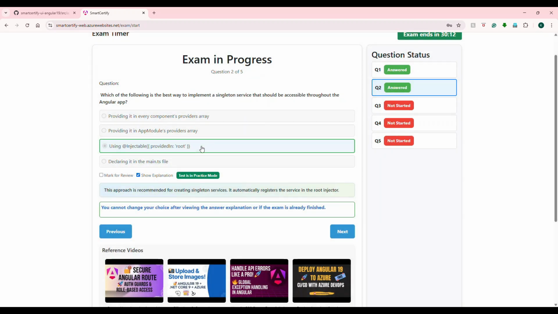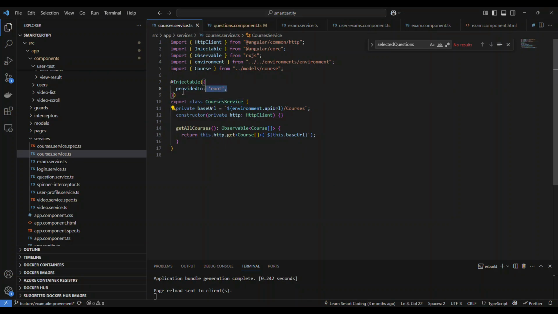Now the whole idea, again and again I'm saying, you need to understand the concept of Angular service. If someone asks you a question around any of the Angular services, you should be able to answer it. That's how you should clear the interview. If you cannot memorize a question and an answer by heart, nobody is going to ask you like that. They will try to understand whether you know the concept or not. Based on this question, we already know this is the answer, because I already explained what providedIn root does for services. All right, let's proceed with the third one.